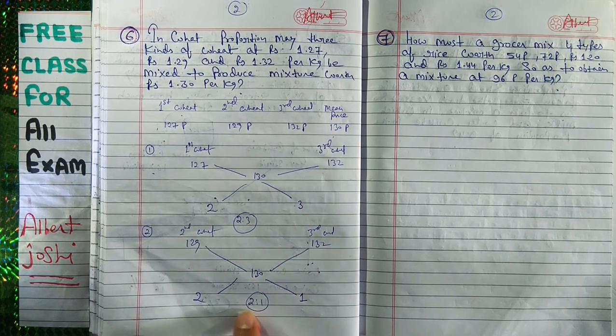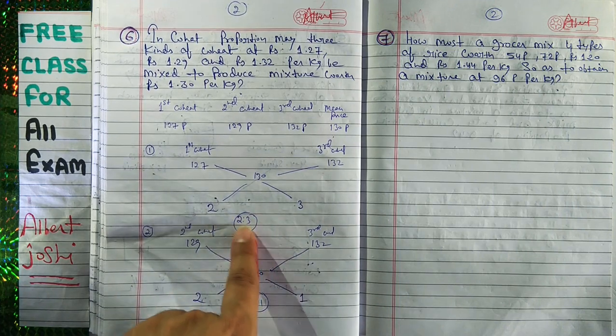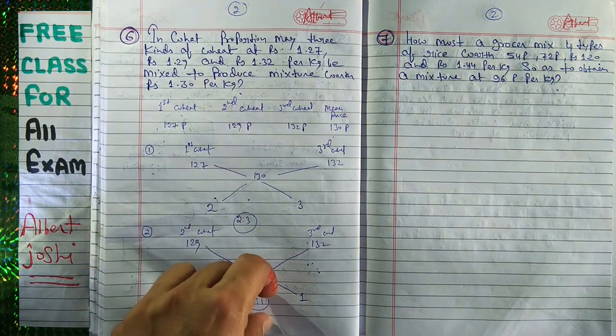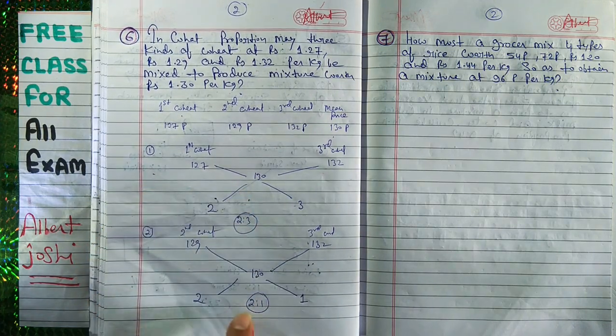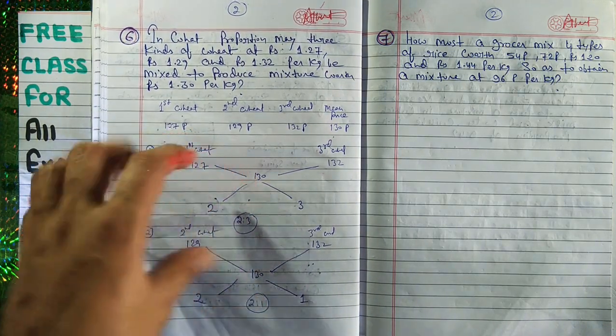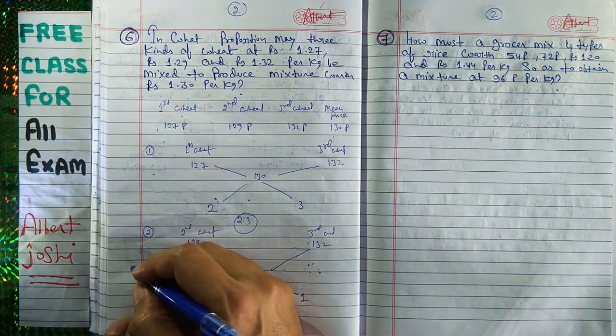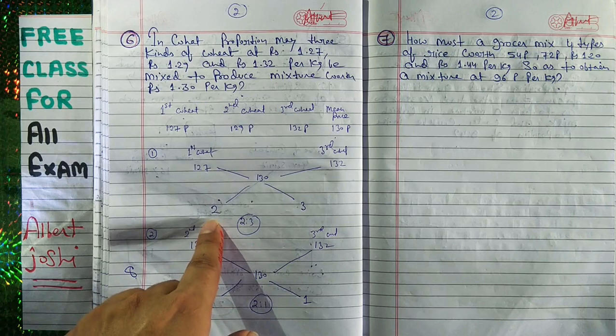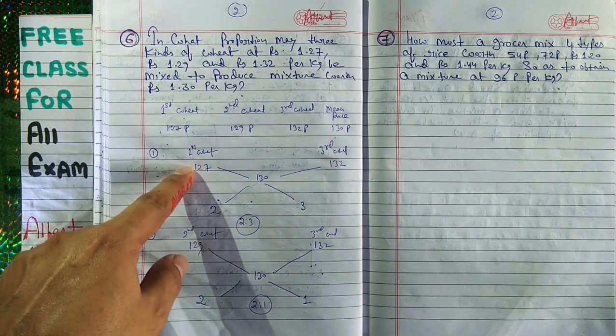Hence 5 plus 3, this is 3 plus 2 equal to 5, and this is 5 kg and this is 3 kg, overall ratio. So 5 plus 3 is equal to 8. In the overall, in these 2 ratios you have 8. So 5 plus 3 is equal to 8 kg of the resulting mixture, which is composed of 2 kg of 127 paisa